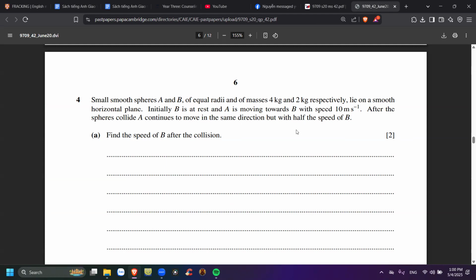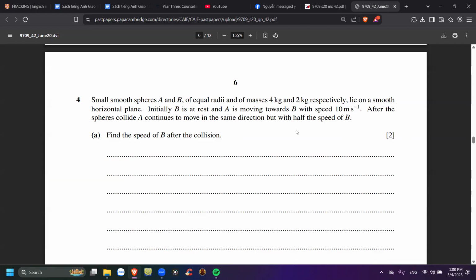Sau khi cái sphere A đâm vào nhau á, thì nó tiếp tục di chuyển trong cùng cái hướng đó luôn. Tức là sao? Cái B nó cũng phải di chuyển về cái hướng đó luôn đấy. Of course, tại hai cái đâm vào nhau, một cái A mà nó vẫn tiếp tục di chuyển hướng đó, suy ra được là cái động lượng của nó quá lớn và nó cũng sẽ gây ra cho cái B nó di chuyển hướng đó luôn.